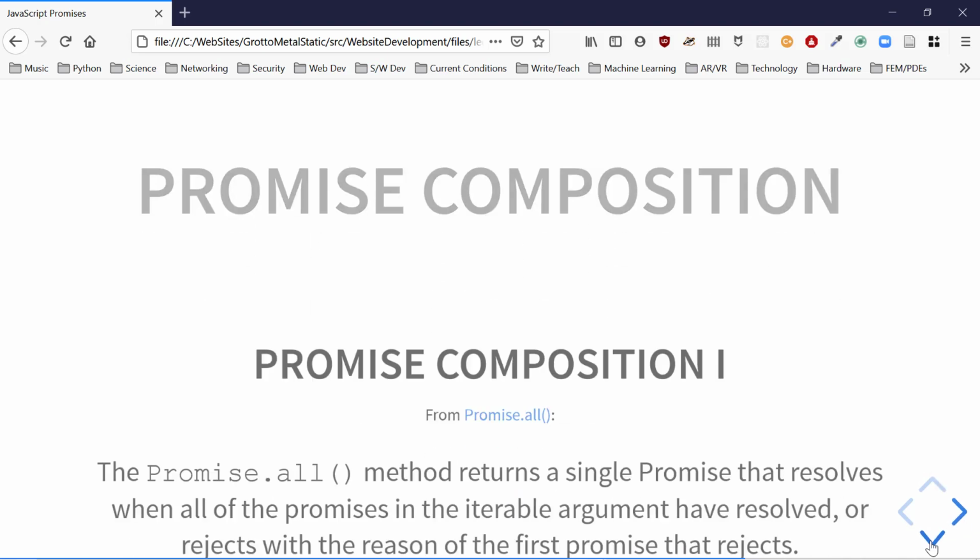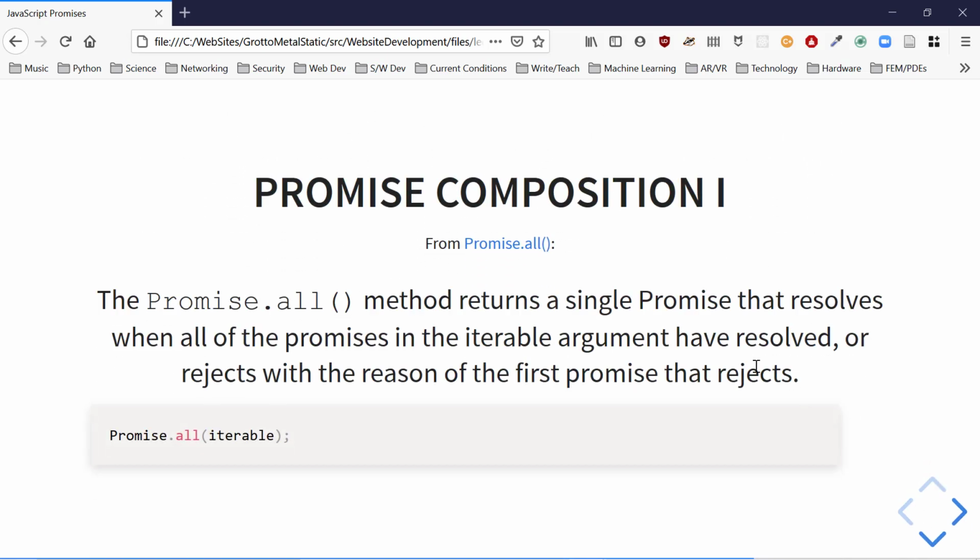Now sometimes we need to do things where we want to wait for everything to resolve. So we want to go talk to a bunch of websites, and we don't want to do anything until we get the data from all those sites. We're going to somehow be gluing all those things together. This is a place where we might want to use promise all.